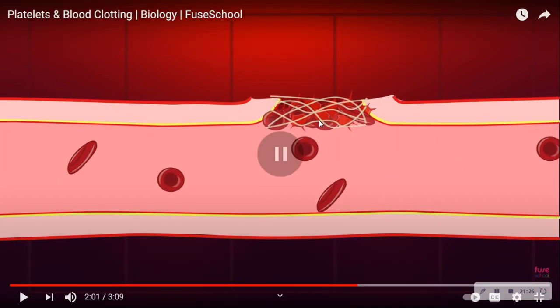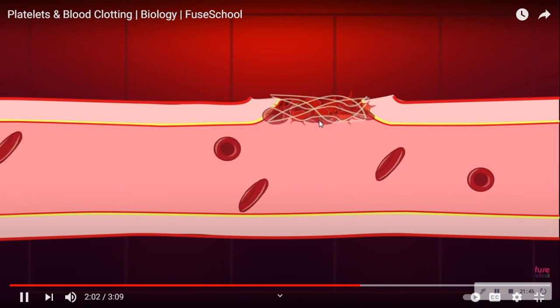So when there is injury, what will happen? Pathogens and so many other chemicals will try to enter through the site of injury. So the blood is forming the blood clot. There are three processes: platelet adhesion, platelet aggregation, and blood clotting, formation of the fibrin. So this will prevent it.